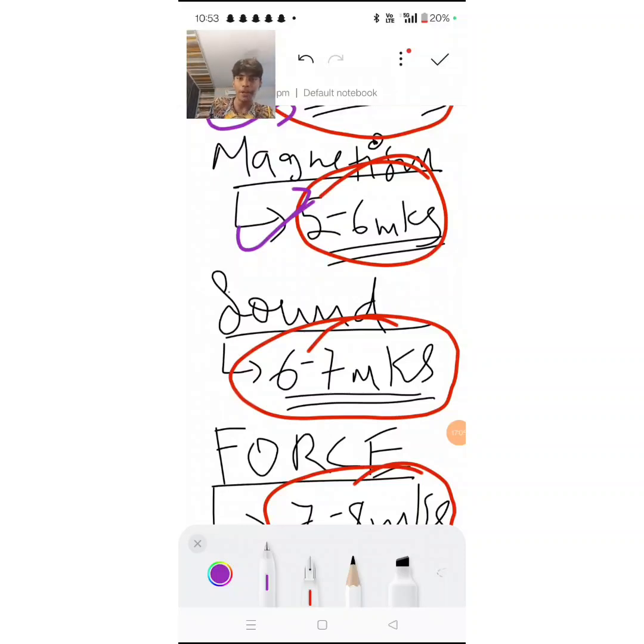Then properties of magnetic field lines. 3 marks, 3 points you have to give. Right? 2 marks usually comes from properties of magnetic field lines. Learn how to state that.